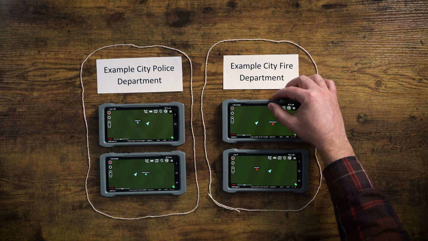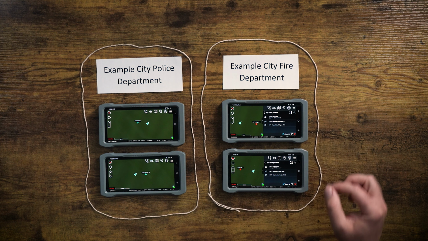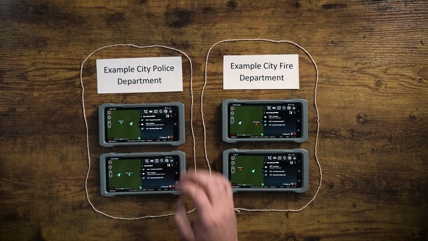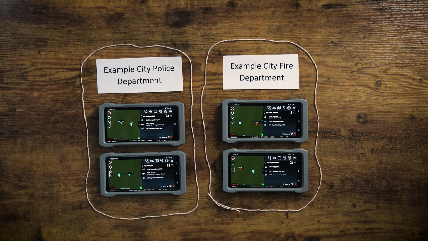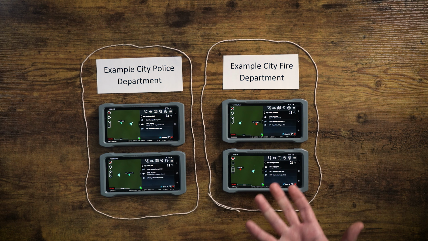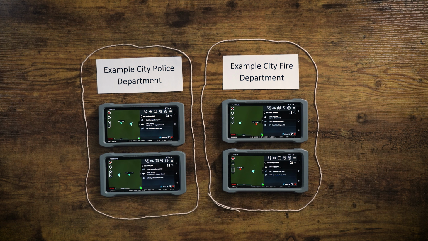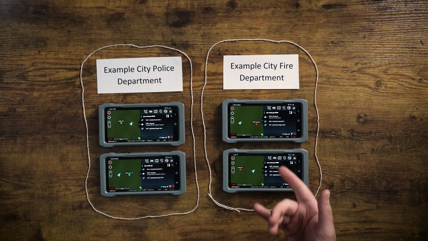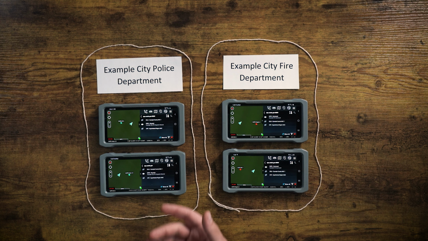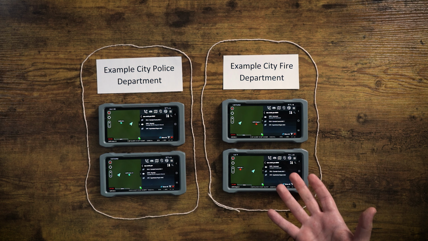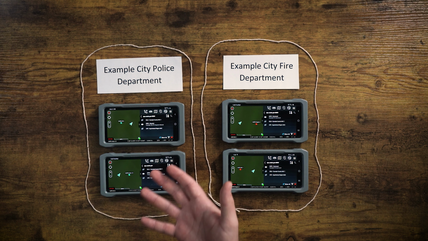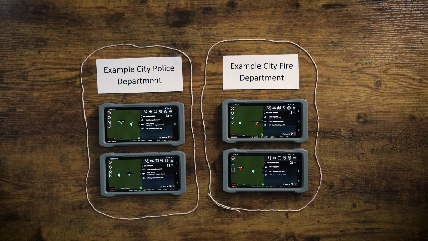The reason that this is the case is that each phone has just the channel associated with that agency activated in their TAC app. So for the fire department, we have Example Fire Department command channel turned on for both phones. And for the police department, Example PD dispatch is turned on for both phones. As a result, the fire department can see each other, the police department can see each other. However, the police department and fire department cannot see each other.